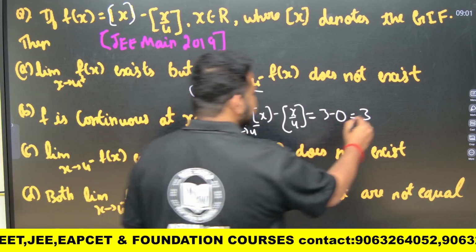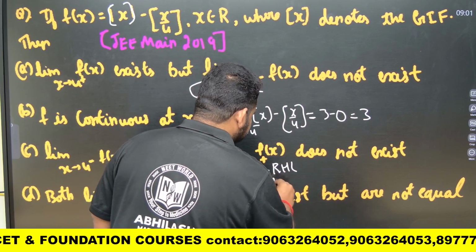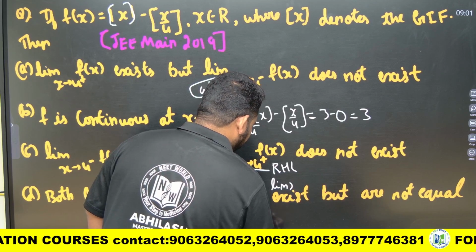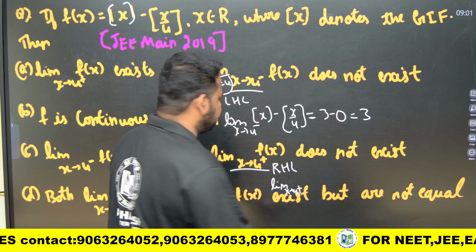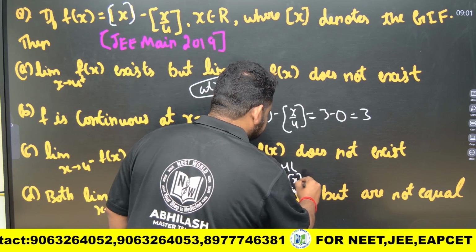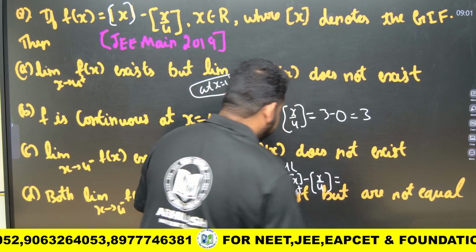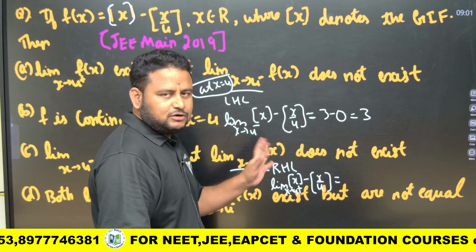Now let me take RHL here. This will be limit as x tends to 4 plus of the same function, the greatest integer function of x minus the greatest integer function of x by 4. So x tends to 4 plus means 4.99 something, that will push the value to 4 itself.